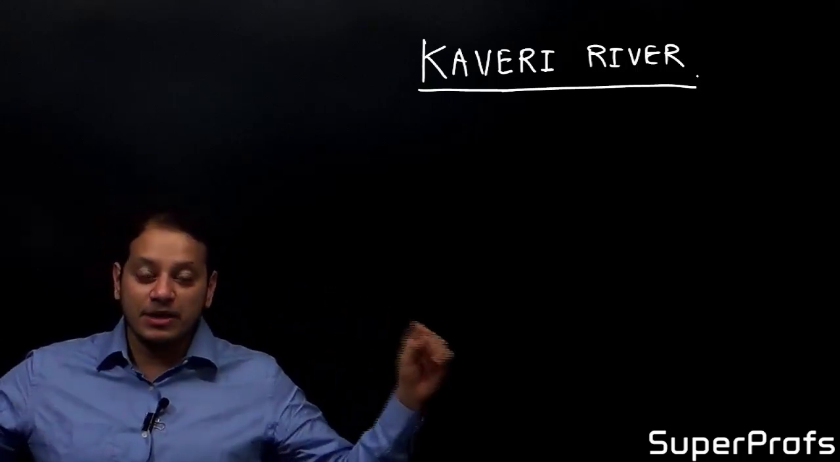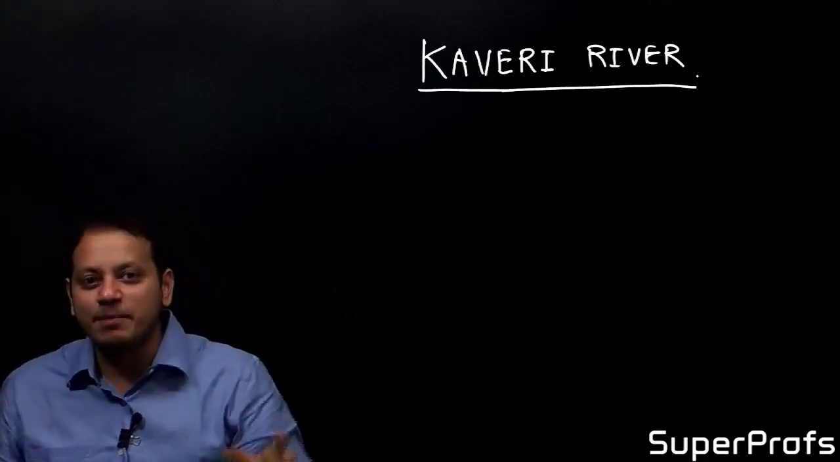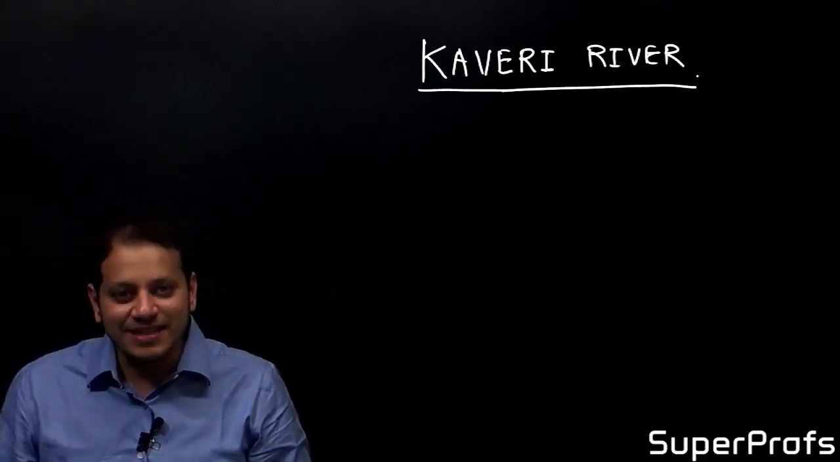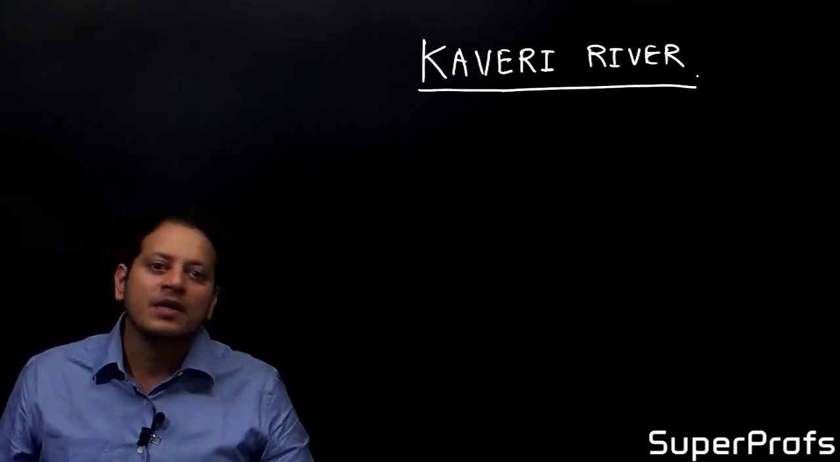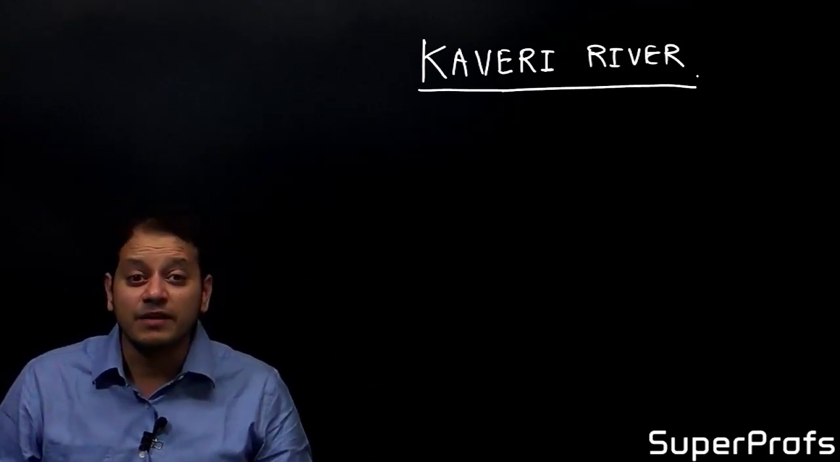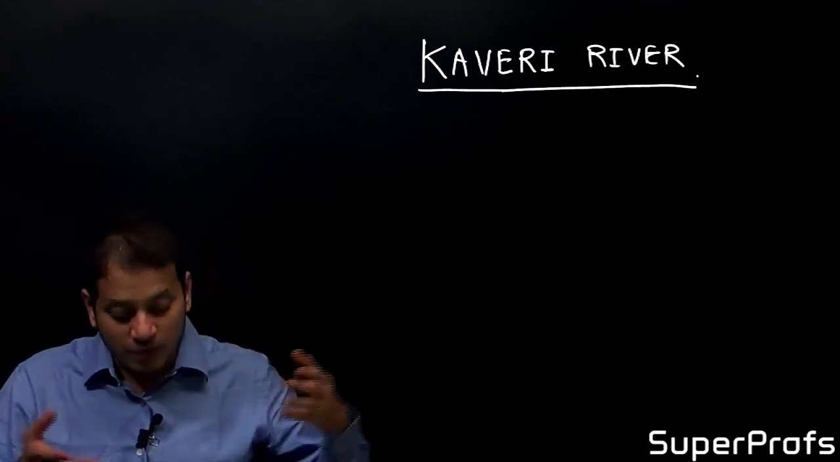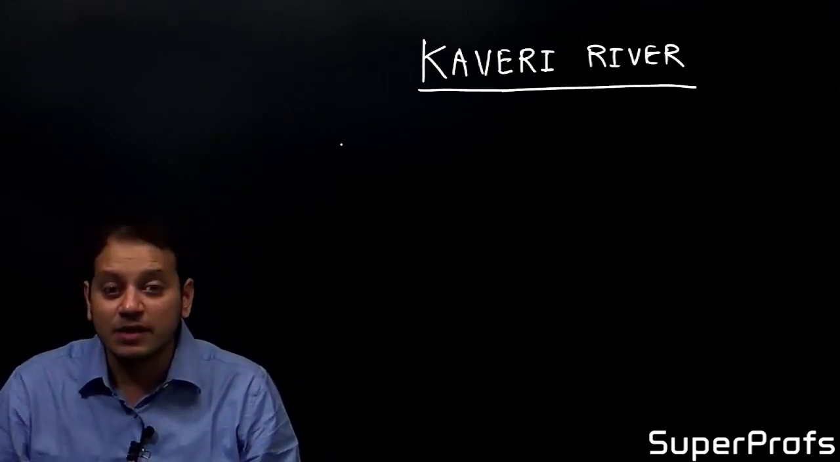All of the peninsular rivers are seasonal rivers. Godavari becomes a dry river during the summer season. Same with Krishna, same with Narmada, Tapi, except for the Kaveri River. Why is this so? We will study in this lecture. But before that, we will first see where the river Kaveri originates.